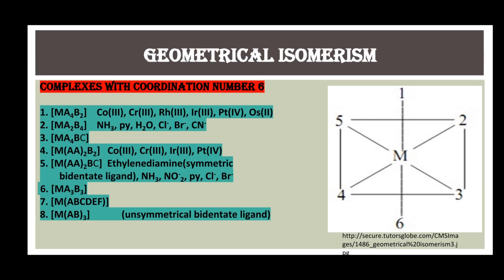In an octahedral complex, the central metal ion is surrounded by 6 ligands.